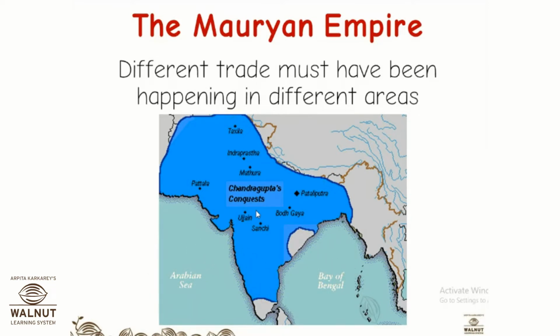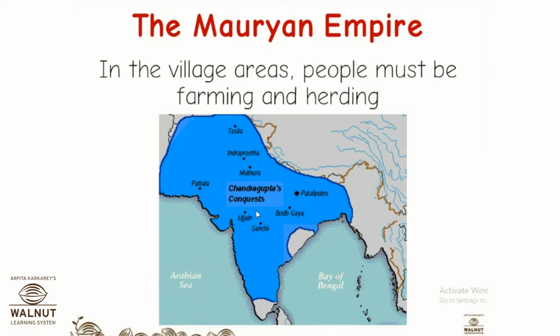Different items were traded. In the village areas, people must be farming and herding. So trading was one activity for people who lived in towns and cities. But for people who lived in villages, what must they be doing? They must have been farming and they must have been herding. Herding means rearing animals. Okay.